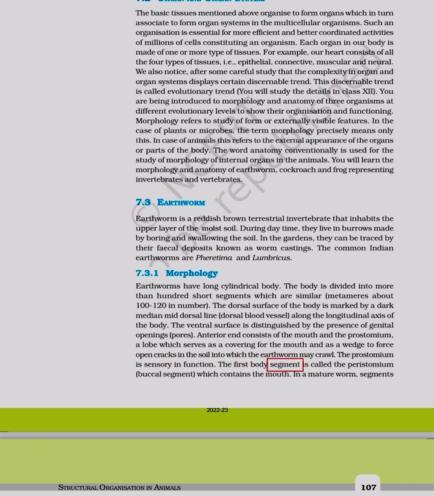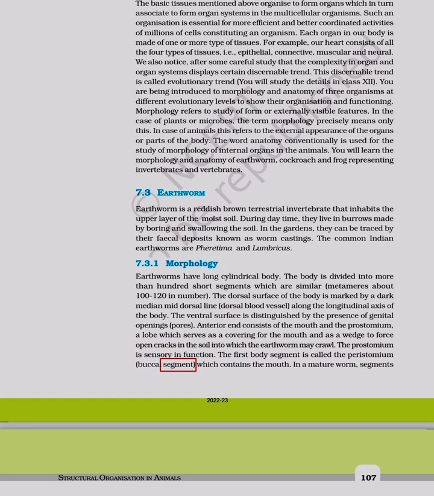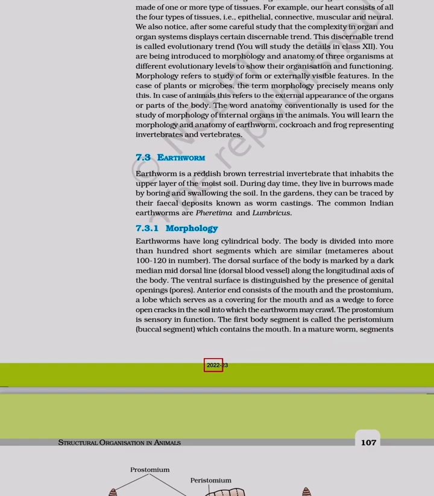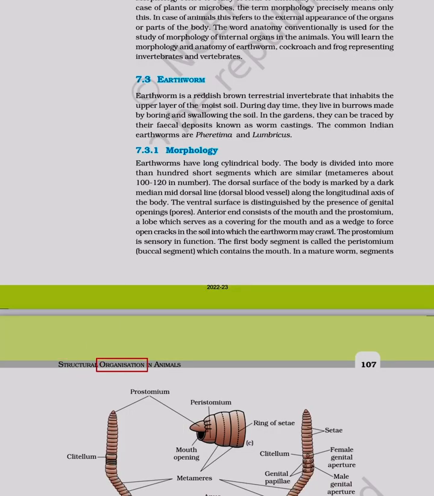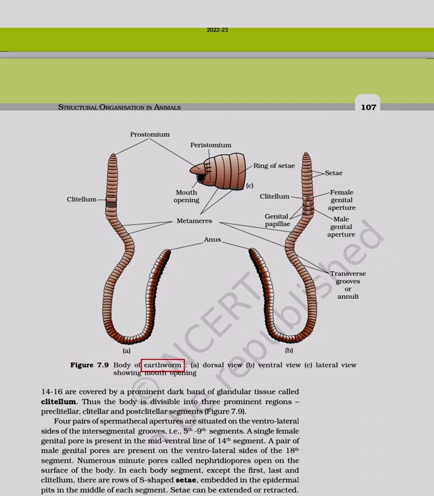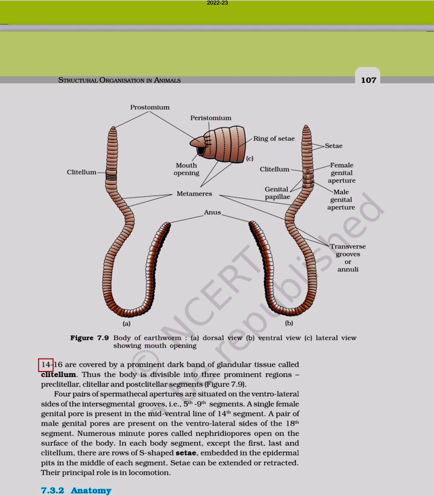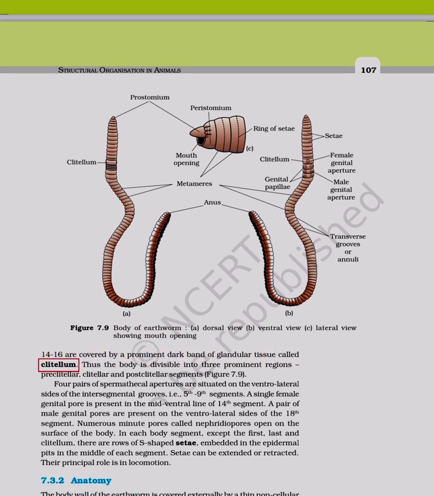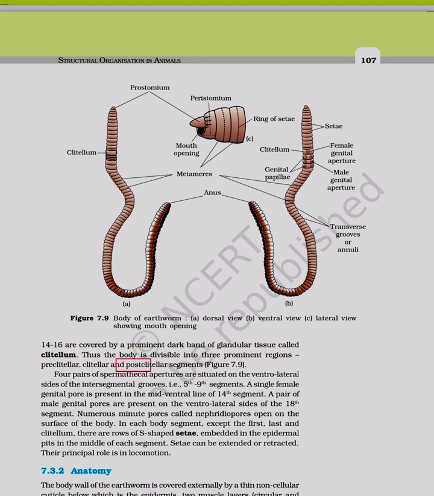The first body segment is called the peristomium or buccal segment, which contains the mouth, in a mature worm. Figure 7.9 Body of earthworm. A. Dorsal view, B. Ventral view, C. Lateral view showing mouth opening. Segments 14-16 are covered by a prominent dark band of glandular tissue called clitellum. Thus the body is divisible into three prominent regions: preclitellar, clitellar and postclitellar segments.